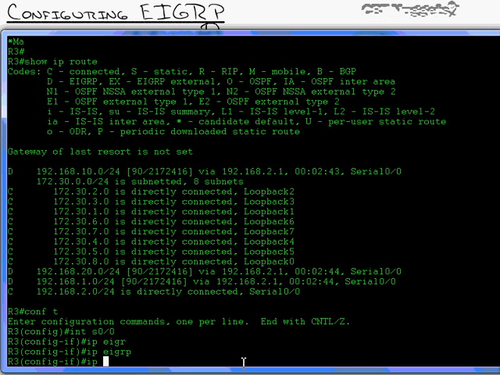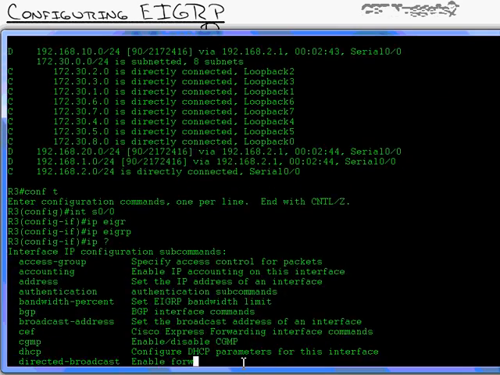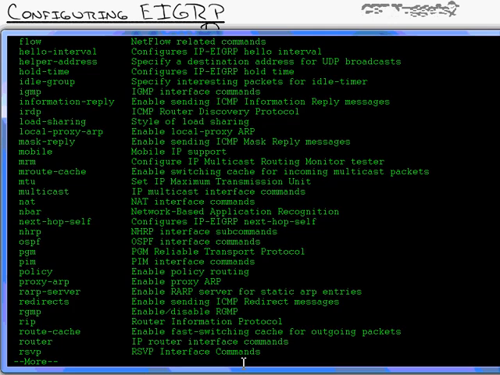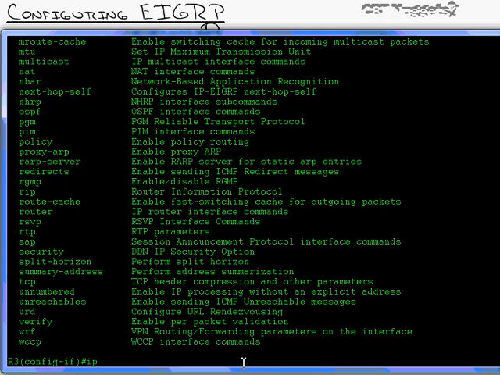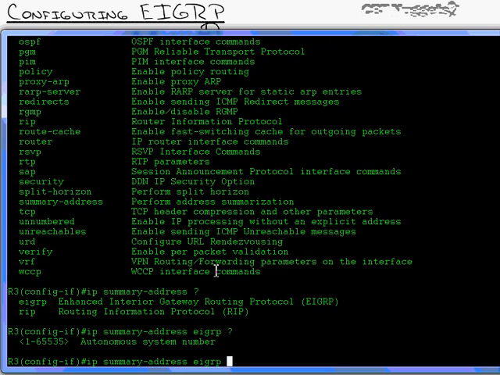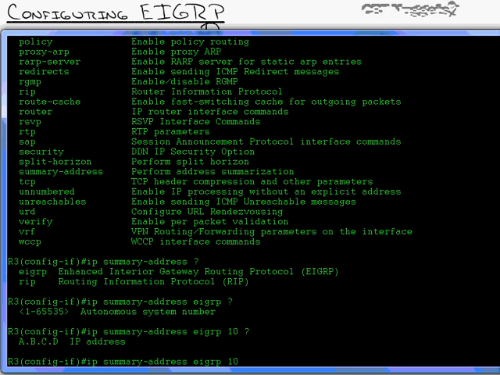I'm going to go serial 0/0, and I'm going to type in IP EIGRP. Oh, hang on. I jumped ahead of myself. IP summary-address. Good old context-sensitive help. For EIGRP, that's the protocol that I want to do. What autonomous system? Autonomous system 10. Do question mark, and it says, what do you want your summary route to be? I'll do